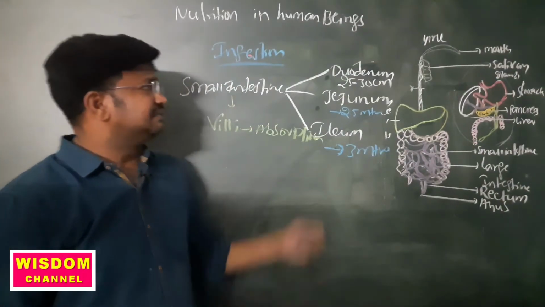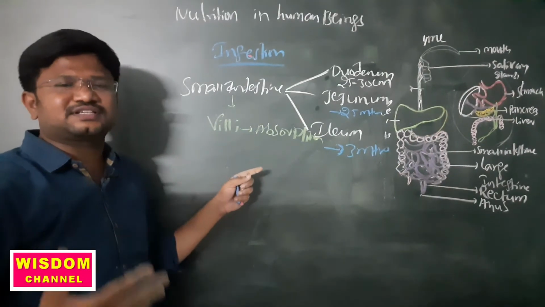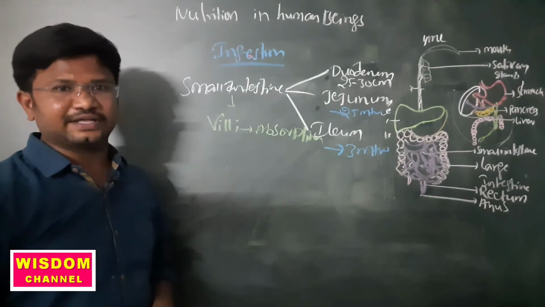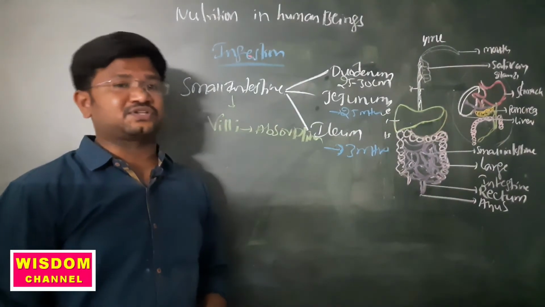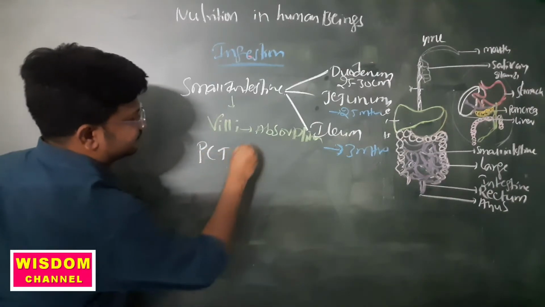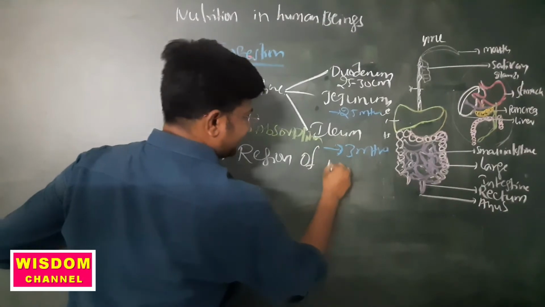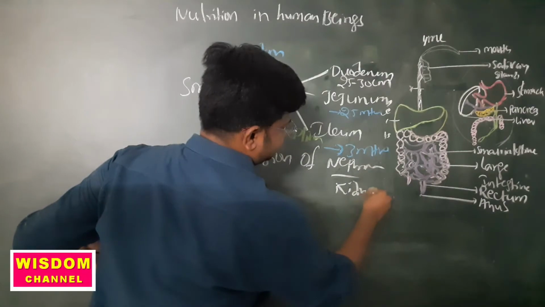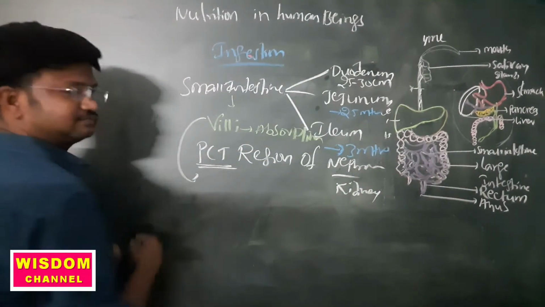So now, absorption. All the students think the small intestine is the only part of absorption in our body. No, another part is also involved in absorption of material, that is the PCT region of the nephron, which is present in the kidney. This also has villi.